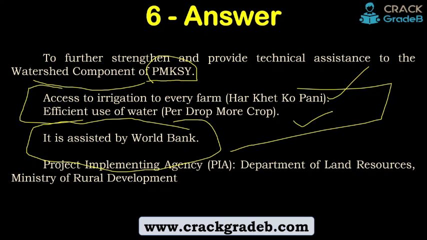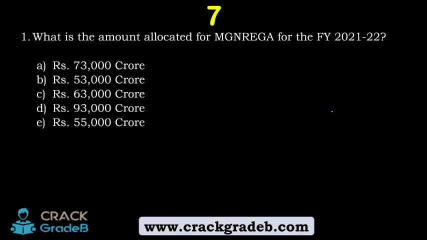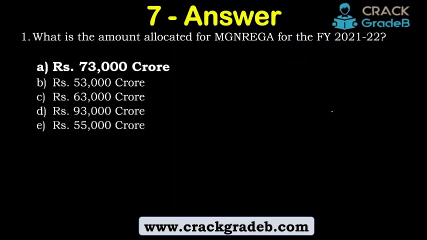Okay, so who is the project implementing agency? It is the Department of Land Resources, Ministry of Rural Development. Let's move forward with question number 7. What is the amount allocated for MGNREGA for the financial year 2021-22? Okay, so this is something that you know from the Union Budget, right? So just pause the video, try to figure out the answer, and I'm very sure that you know this. Let's move forward with the answer. That's 73,000 crore, right? But what was the previous allocation? Is it increased or decreased from last year?